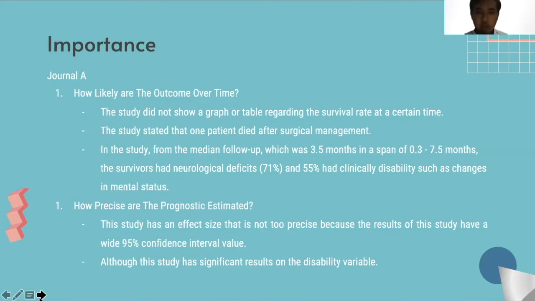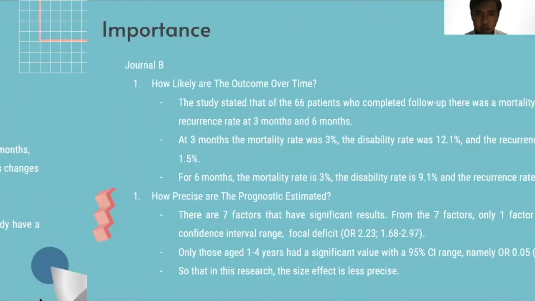How precise are the prognosis estimates? This study is less precise because the result has a wide 95% confidence interval. Although the study has a significant result on the disability variable, it has greater uncertainty, although it is still precise enough to make a decision to become an outcome predictor.